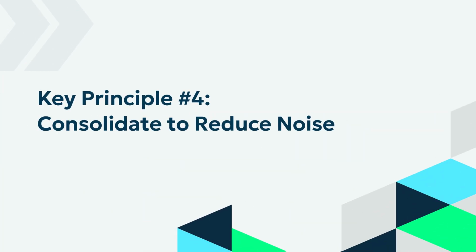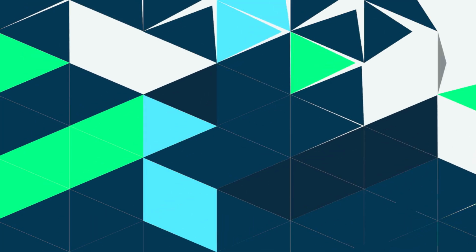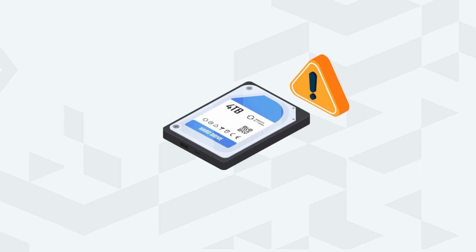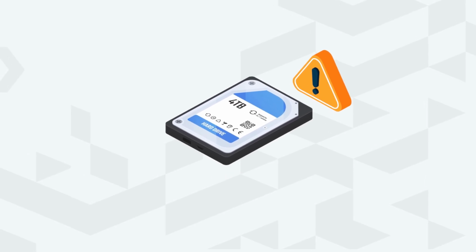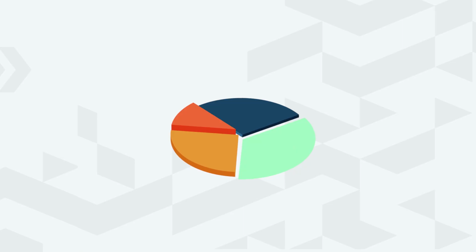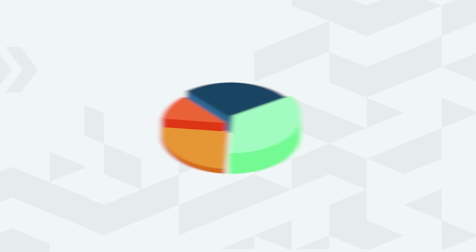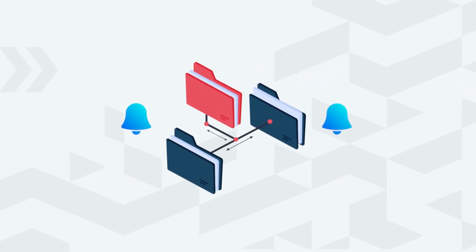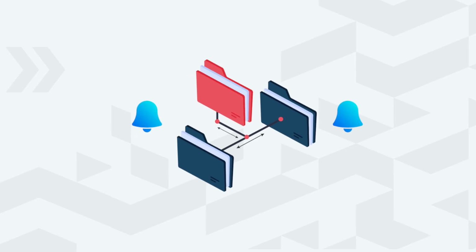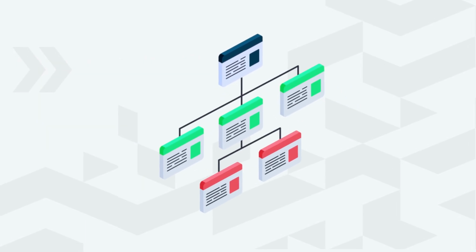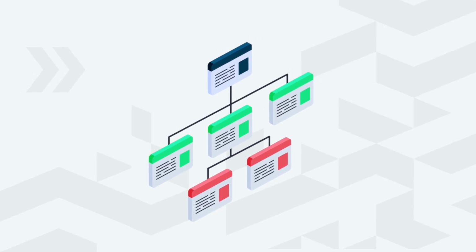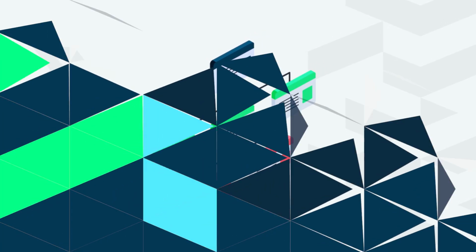Key principle number 4. Consolidate to reduce noise. Instead of sending dozens of low disk space alerts, bundle them into one daily or weekly summary report. Suppressing non-critical alerts like these helps prevent overload. It also helps to use fewer monitoring tools. Too many disconnected systems create duplicate alerts and extra work. A centralized platform gives you one clear view, connects related events, and turns scattered data into useful insights.